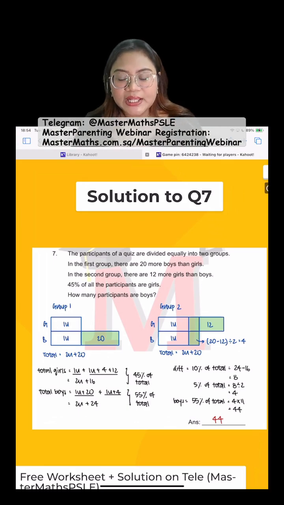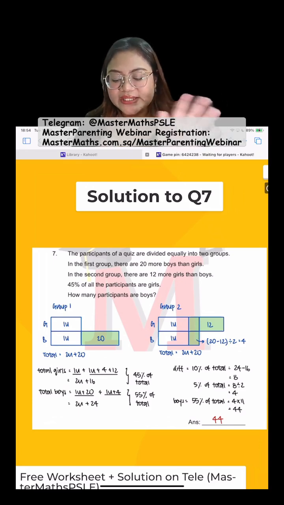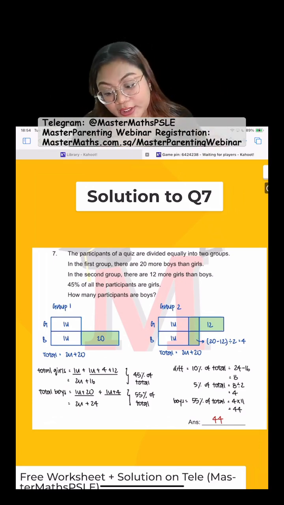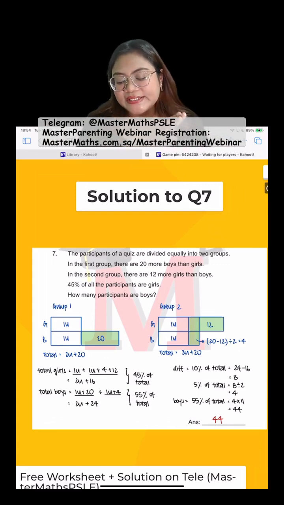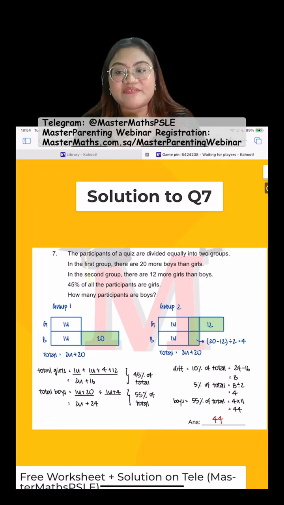Okay? Is this a PSLE question? I believe so. I cannot remember very well, but I believe so. Many years ago, actually. Okay? So, 10% is 8, 5% will be 4, and therefore 55%, that's 4 times 11 to give us 44.